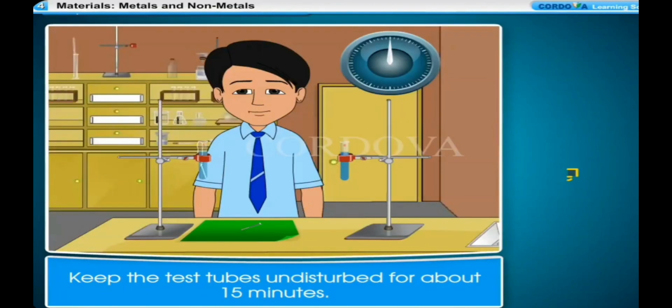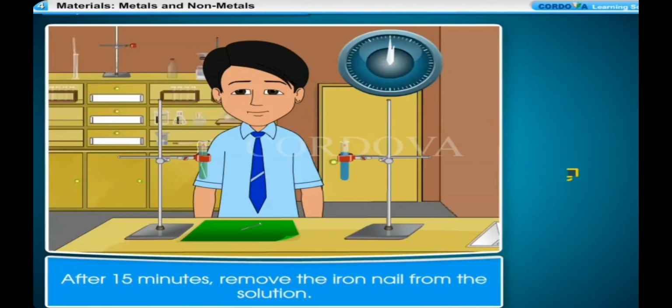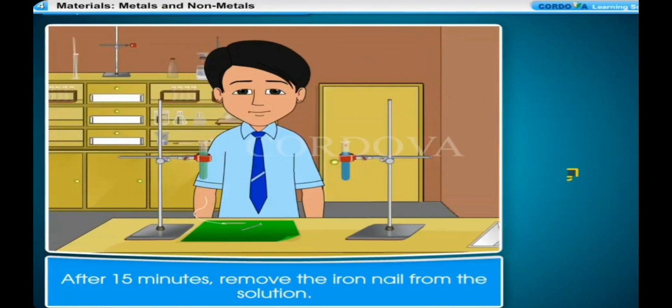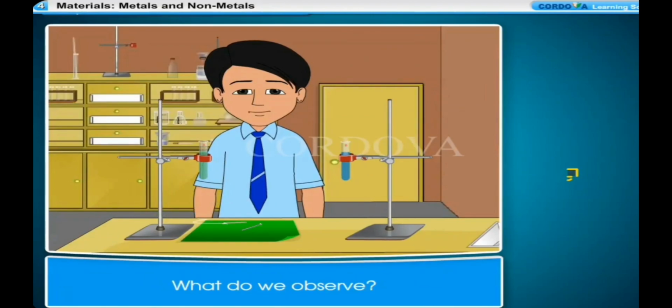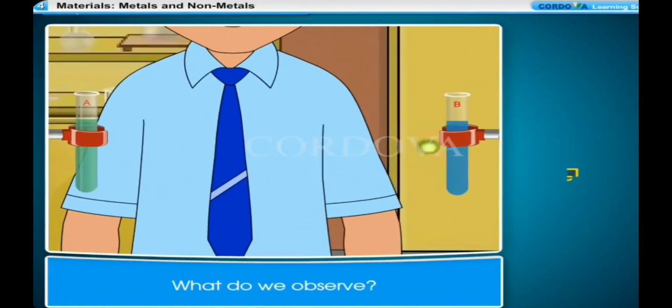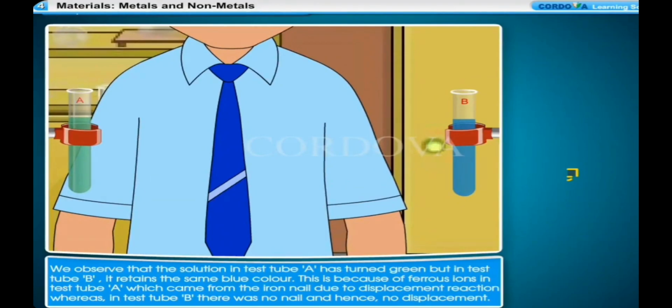Keep the test tubes undisturbed for about 15 minutes. After 15 minutes, remove the iron nail from the solution. What do we observe? We observe that the solution in test tube A has turned green, but in test tube B, it retains the same blue color. This is because of ferrous ions in test tube A, which came from the iron nail due to displacement reaction, whereas in test tube B, there was no nail and hence no displacement.